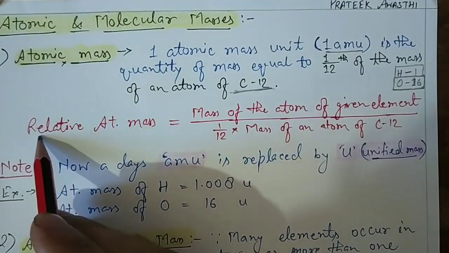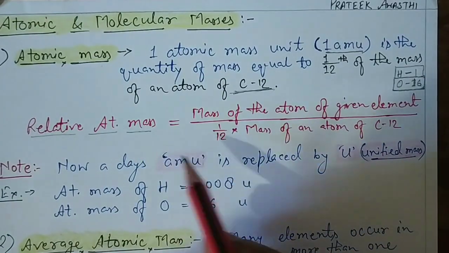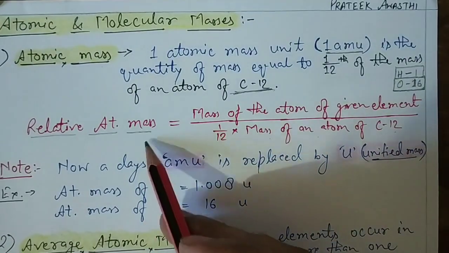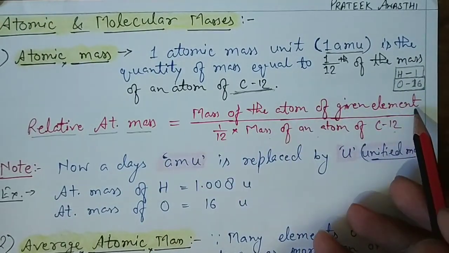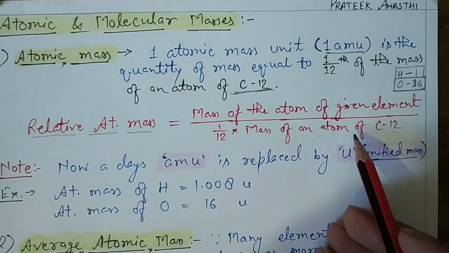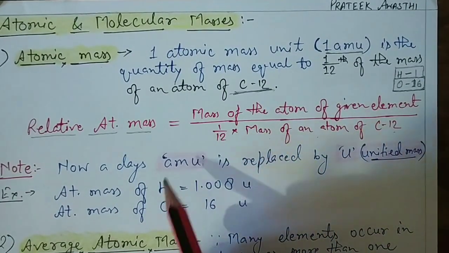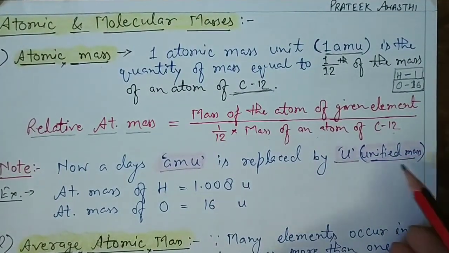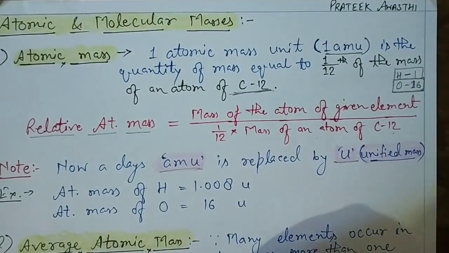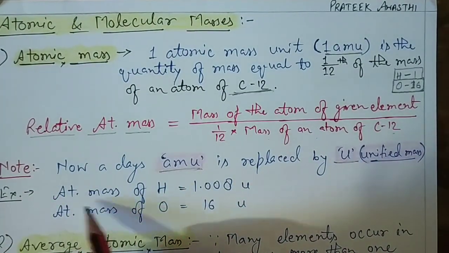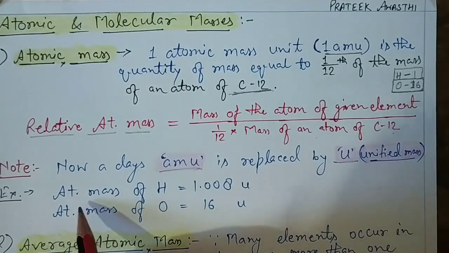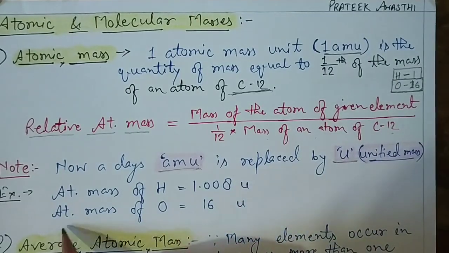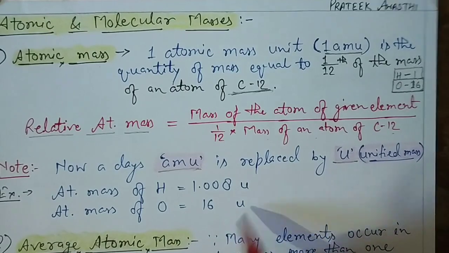The mass of the other elements is called relative atomic mass, because it is relative to the mass of the carbon-12 atom. The formula is the mass of the atom of a given element upon 1/12 of the mass of an atom of carbon-12. Nowadays the AMU is replaced by u, which is unified mass. AMU is atomic mass unit. For example, the atomic mass of hydrogen is 1.008 u, whereas the atomic mass of oxygen is 16 u.